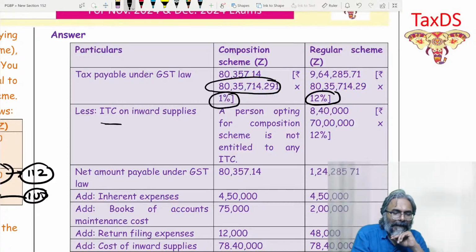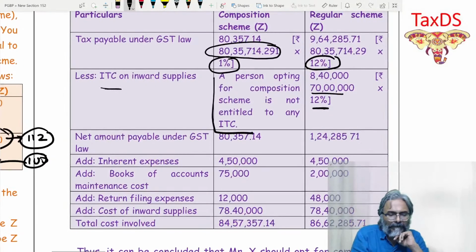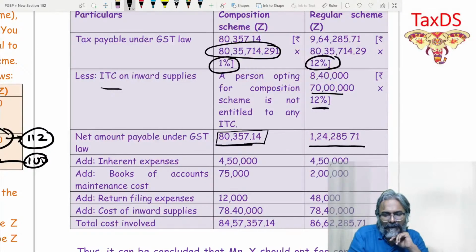Okay. Now ITC, students. ITC is not available here. ITC is available here. How much is ITC? 70 lakhs into 12%. ITC is 8,40,000. So the net amount of GST in this case would be how much? 80,357 here, and here it would be 124,285. How did you get this? 964,285 minus 8,40,000. I hope all of you are clear with this one.